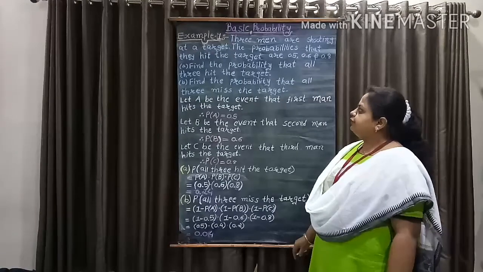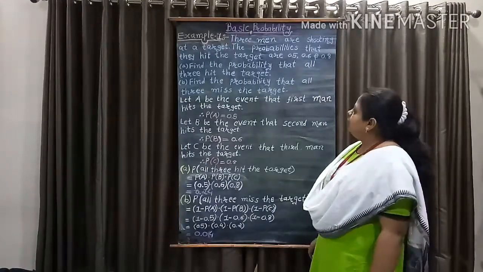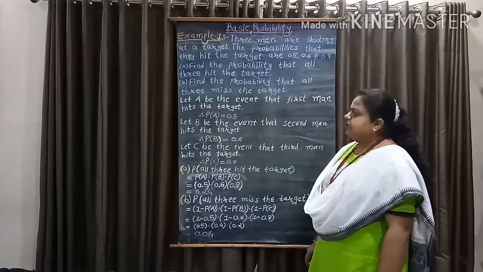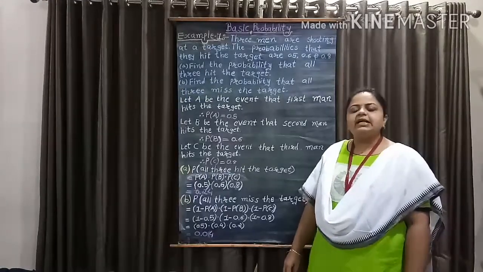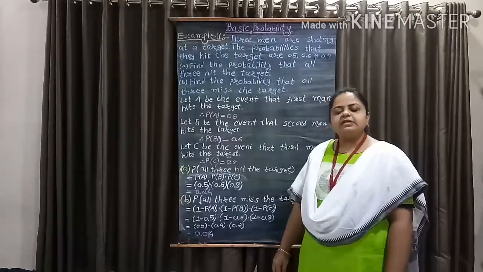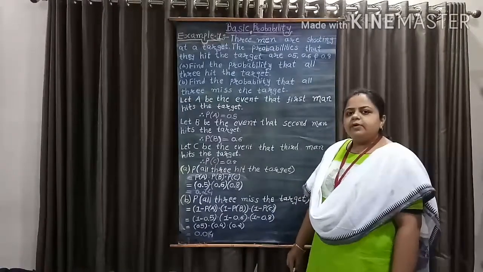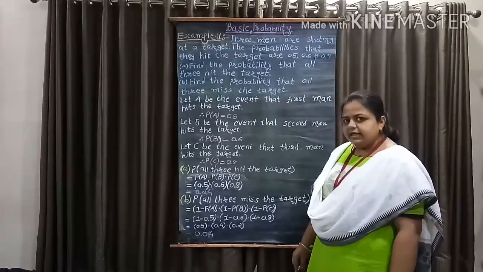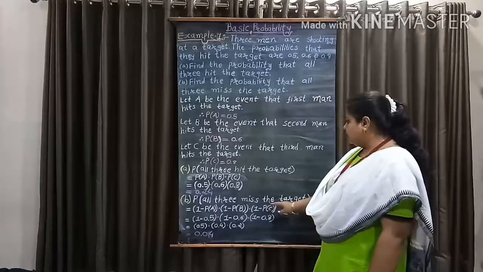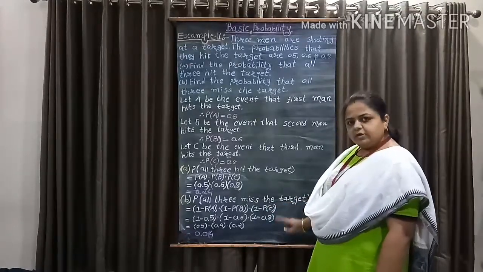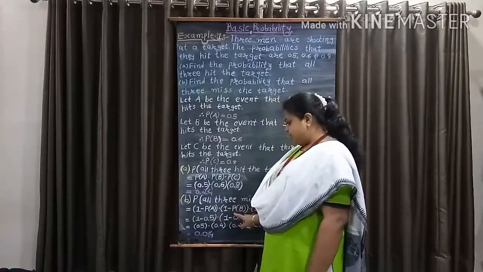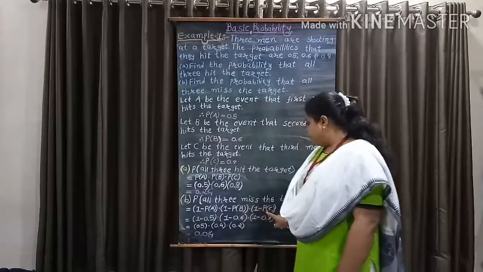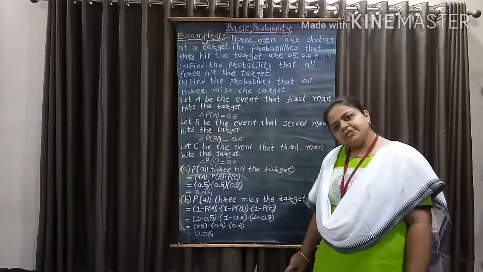Now, we have to find the probability that all three miss the target. That is, the first man misses the target, the second man also misses the target and the third one also misses the target. So, probability of all three miss the target equal to (1 minus probability of A) into (1 minus probability of B) into (1 minus probability of C).